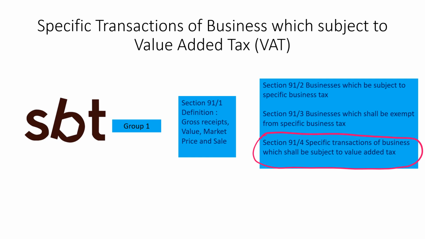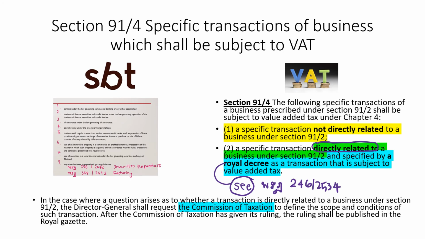Let's have a look. What are the specific transactions of the business under section 91/2 that are still subject to VAT? So you can see that under section 91/2, the businesses that are subject to SBT include 8 categories, and in principle, these businesses are excluded from the application of value-added tax. However, in some particular circumstances, it shall be subject to value-added tax in a particular aspect.